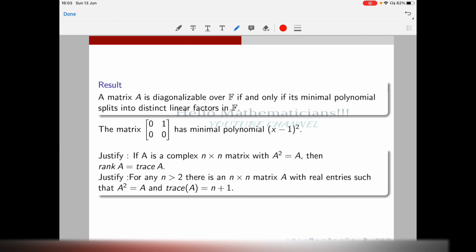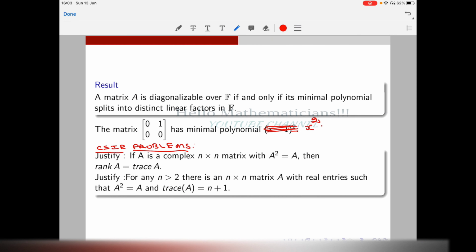Let's continue with some CSIR problems using this result. A matrix is diagonalizable over F if and only if its minimal polynomial splits into distinct linear factors. Suppose A is a complex n by n matrix with A square equal to A. If you see previous year CSIR problems, you can see many problems asking about matrices satisfying A square equal to A, where they give you some options and you have to eliminate options and pick the correct ones. So matrices satisfying A square equal to A are very important.